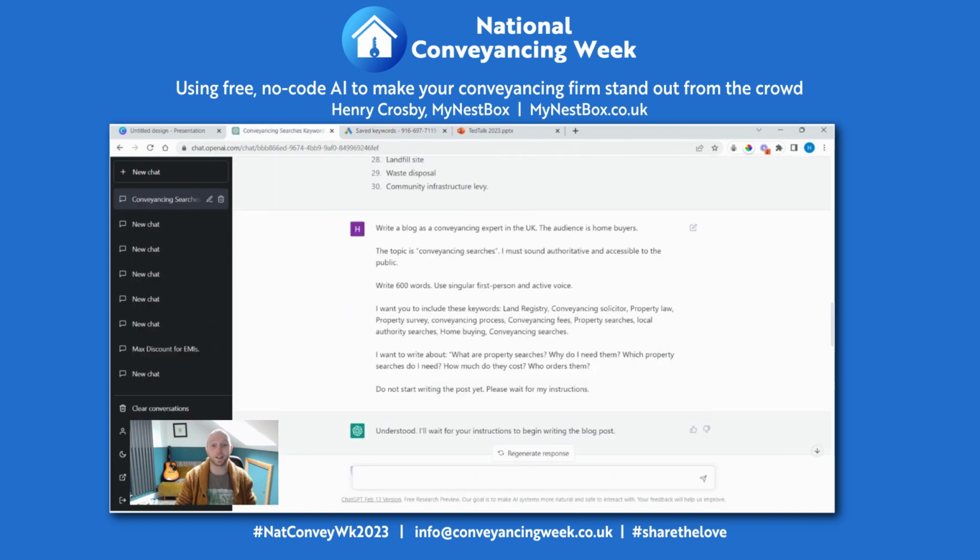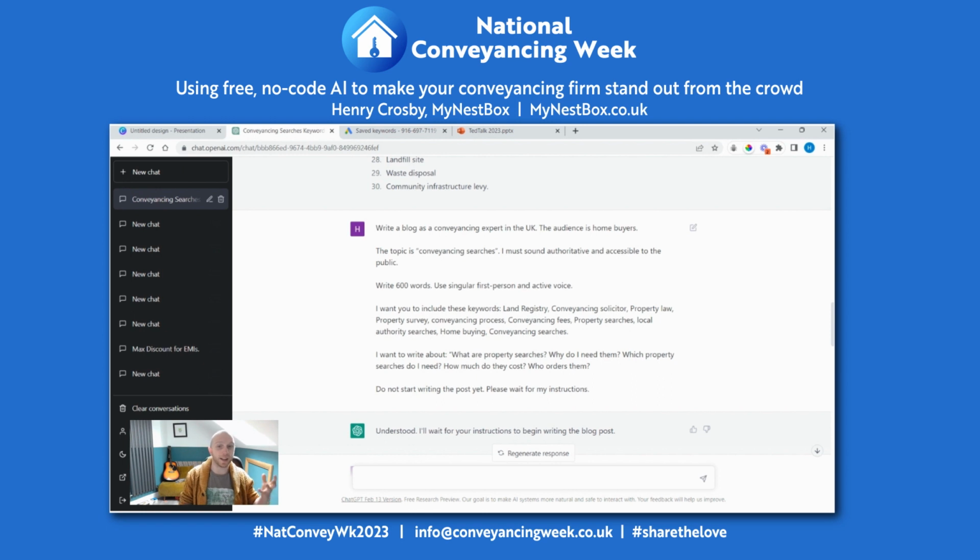Then we're going to go back and we're going to start setting the scene to write the blog post. We need to tell ChatGPT everything that we want out of it and not assume that it can do it on its own. So we're going to tell it to write us a blog as a conveyancing expert in the UK. And we're going to tell it who the audience is, home buyers. That should help with the accessibility. The topic is conveyancing searches, as already discussed. And by making it authoritative and accessible to the public, we're achieving some of our aims that we put forward earlier. Then 600 words seems pretty good, and singular first person active voice is pretty accessible and quite friendly to read, which is obviously something home buyers would look for.